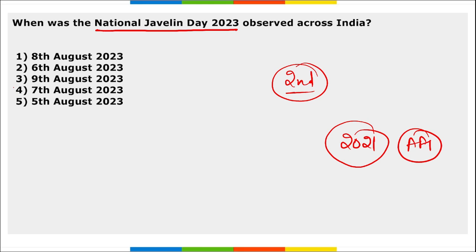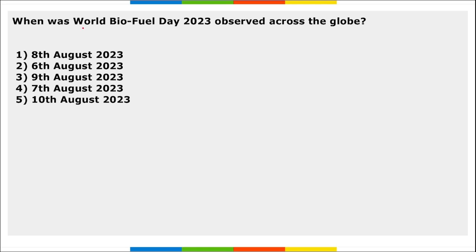And javelin throw is the event for Neeraj Chopra. So coming back, it is on 7th of August we observe National Javelin Day, and it is the second edition. This day was declared by AFI in 2021 on 7th of August 2021, and this was the second edition that was observed.